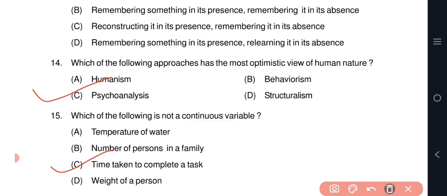Question number 15: which of the following is not a continuous variable? The correct answer is option B, number of persons in a family.